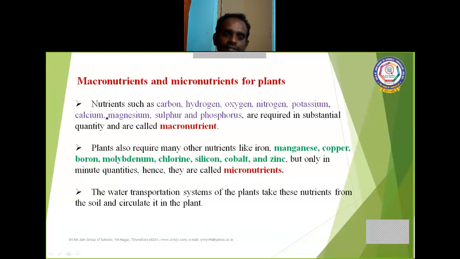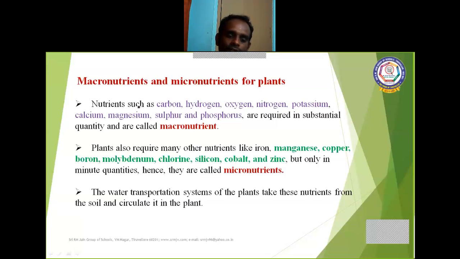The next one is macronutrients and micronutrients for plants. Nutrients such as carbon, hydrogen, oxygen, nitrogen, potassium, calcium, magnesium, sulfur, and phosphorus. All these are minerals. All these are required in substantial quantity. In large quantity, they are said to be macronutrients.